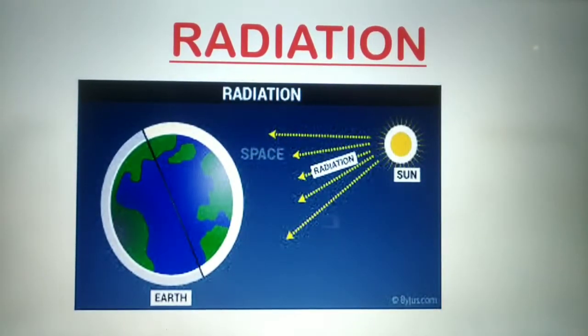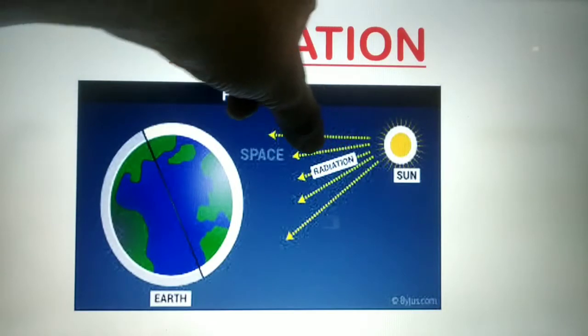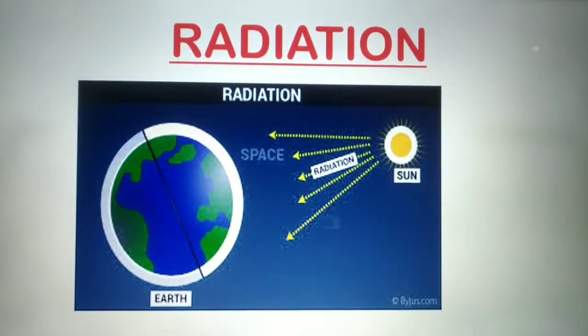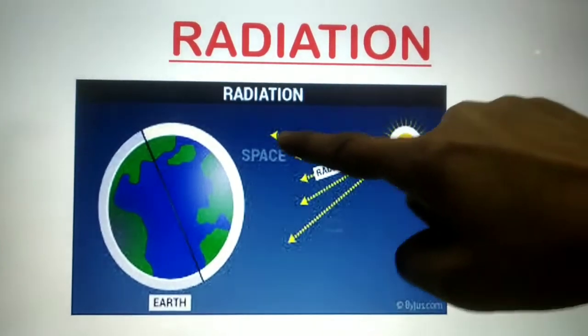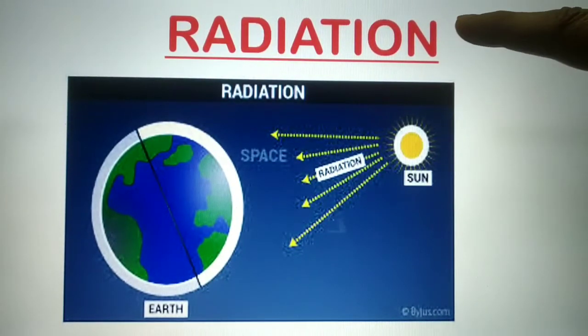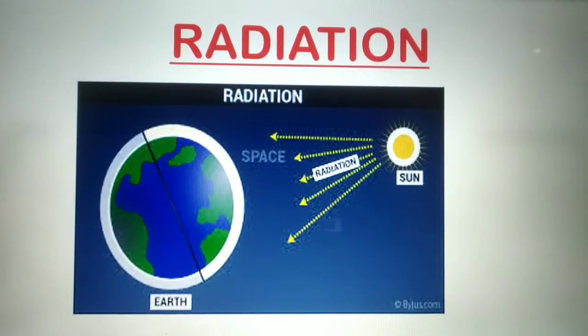There is no air between the sun and the earth, and the earth's atmosphere is only a thin layer, right? So these rays properly reach the earth's surface. So how does this happen, children? This heat is being transferred. See, there is no medium here, but in spite of that, the heat is being transferred. So this transfer of heat that takes place without any medium is called radiation.